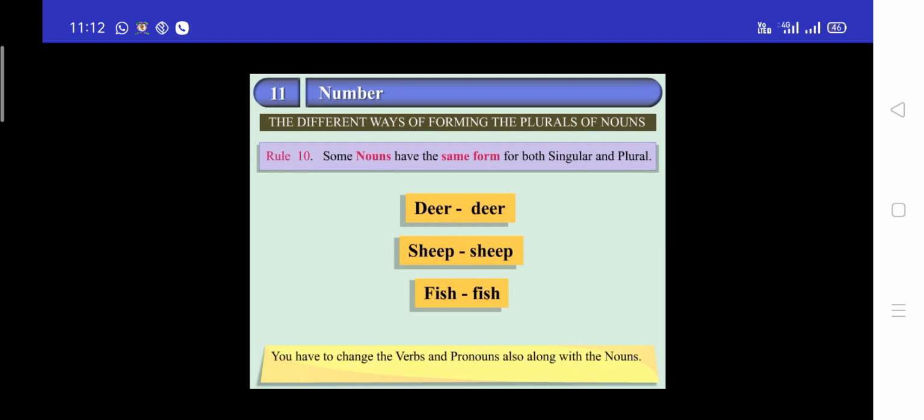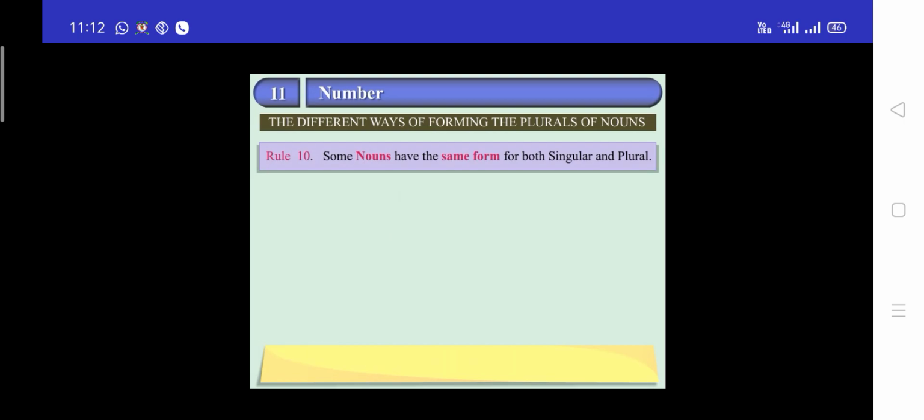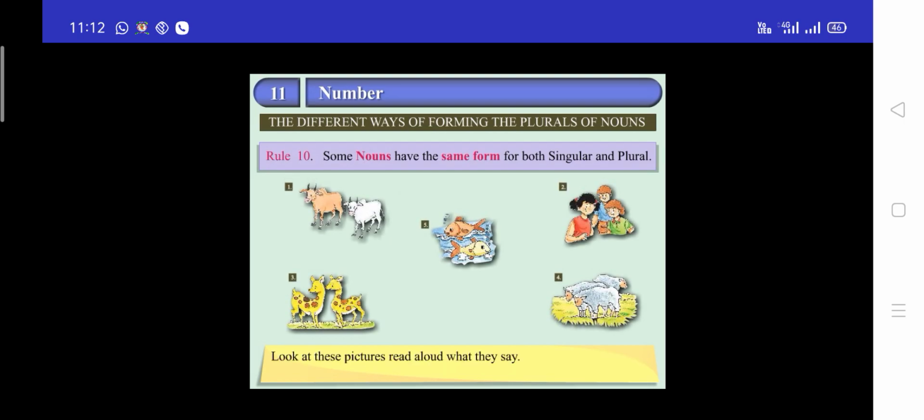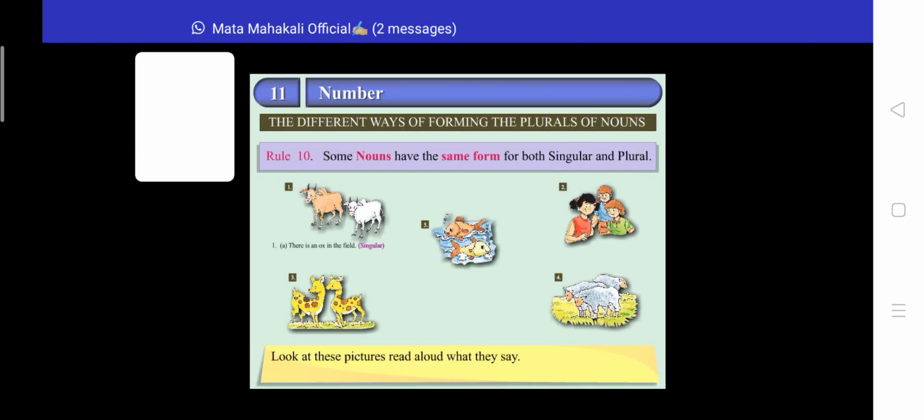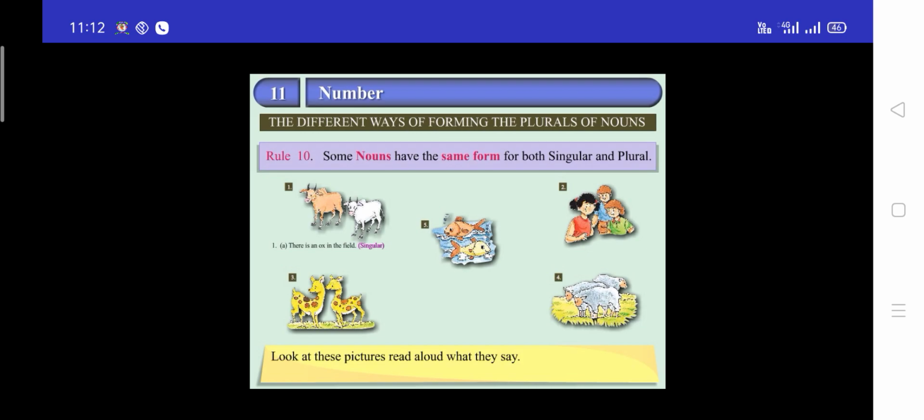You have to be very careful when you change a whole sentence from singular to plural. You have to change the verbs and pronouns also along with the nouns. Look at these pictures and read aloud what they say. There is an ox in the field. Singular. There are some oxen in the field. Plural. There was a child in the park. Singular. There were many children in the park. Plural.